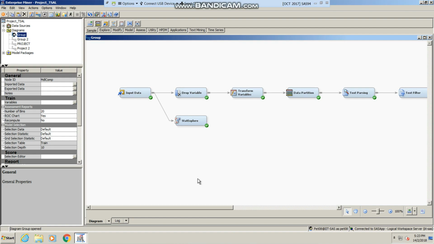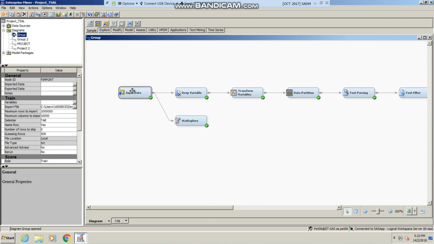For this project, our group has performed classification on datasets about the hotels, MGM Grand and Bellagio Hotel, to categorize reviews into good or bad based on the written reviews through the use of a model that we trained. The file import node was used to import the dataset into our Enterprise Miner project. The data that our group imported into the system was text. Therefore, our delimiter was set to tab.